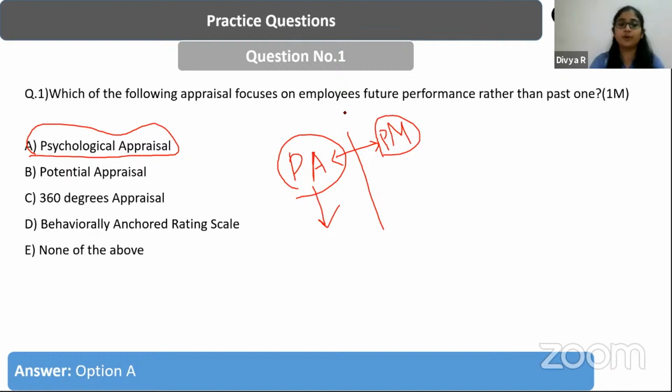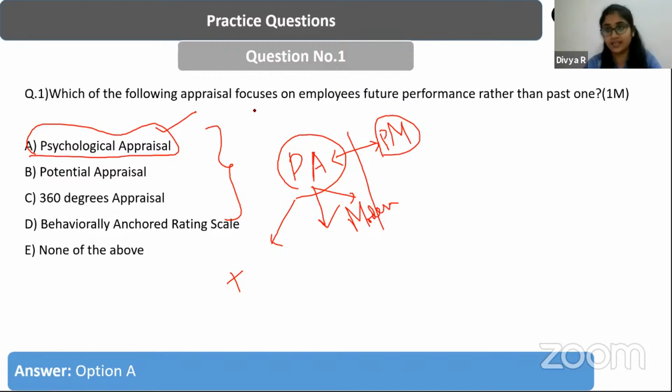There are different types of performance appraisals. Some of them are traditional approaches and some of them are modern approaches. Here we have all the options talking about the modern approaches of performance appraisal, and psychological appraisal is talking about the employee's future performance rather than the past one, right? So which appraisal talks about the employee's future performance rather than the past one?